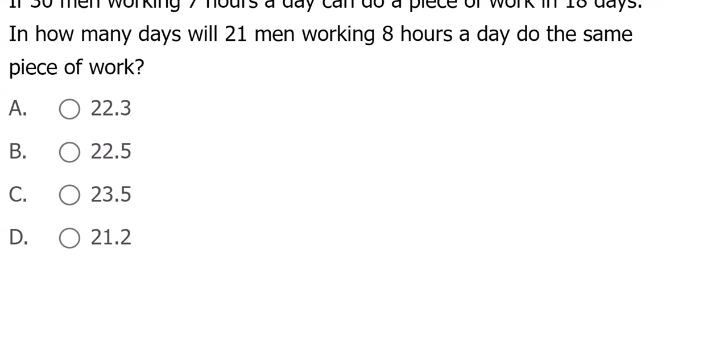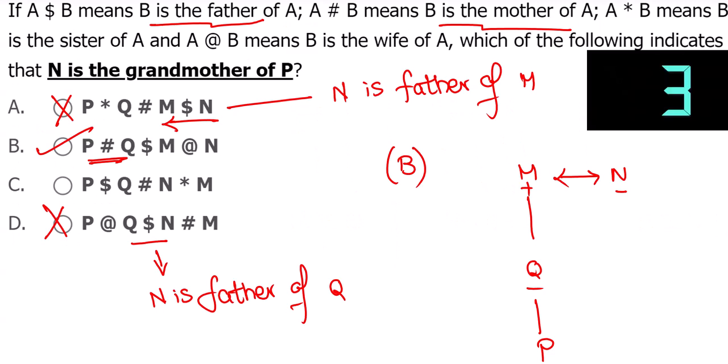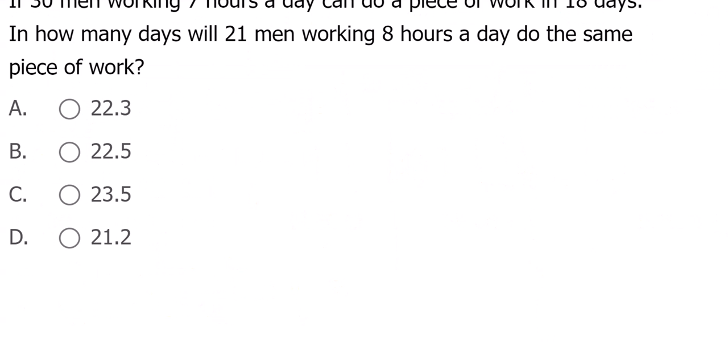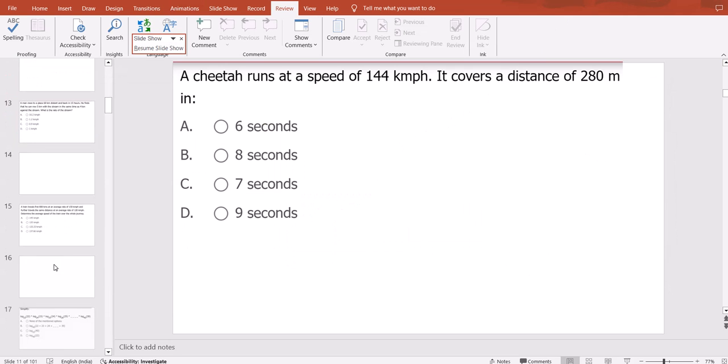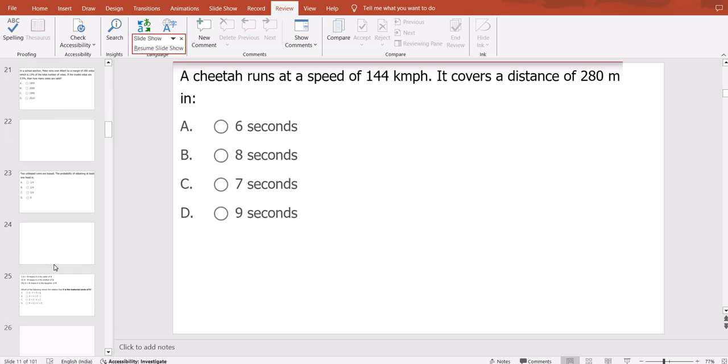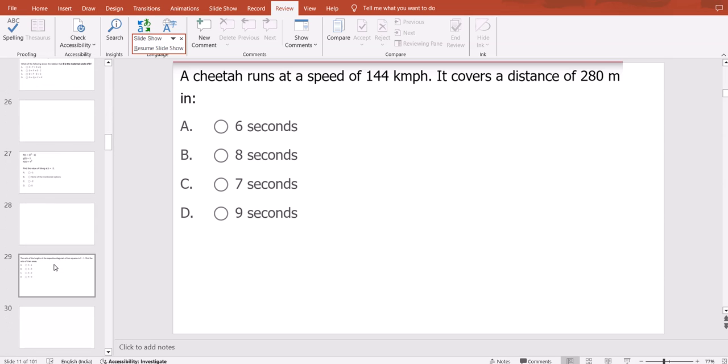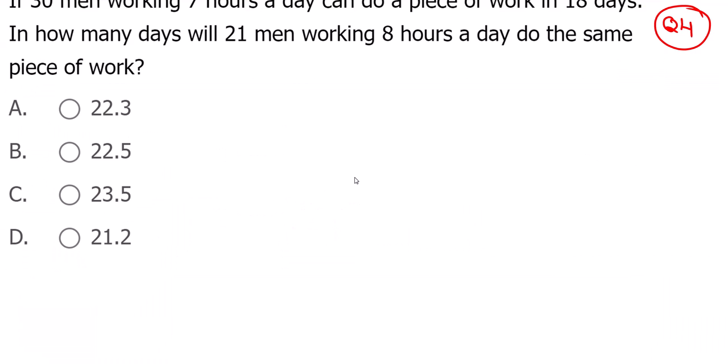30 men working. This is the second question, third one, and this is the fourth question. I'm writing Q4 to indicate the fourth question. See this question. Timers removed. Okay, that blinking may disturb you people. Right.